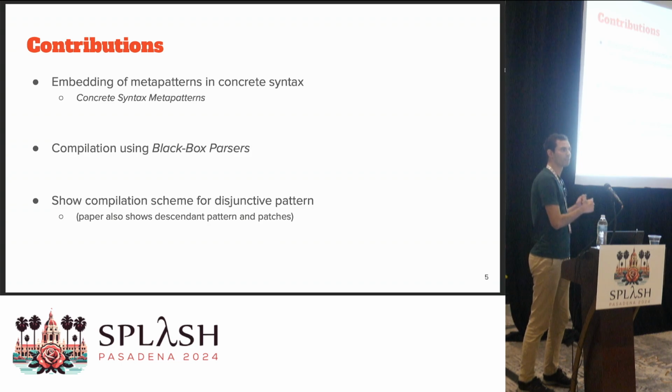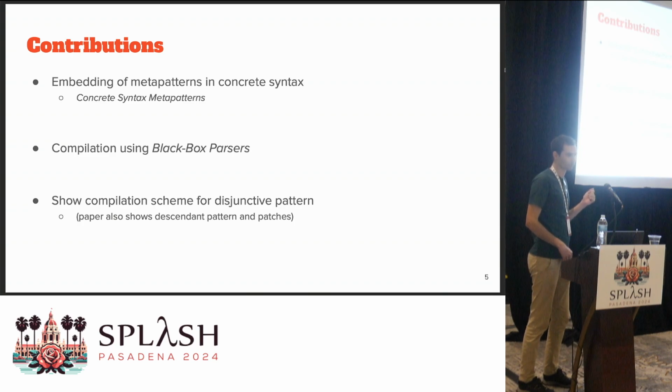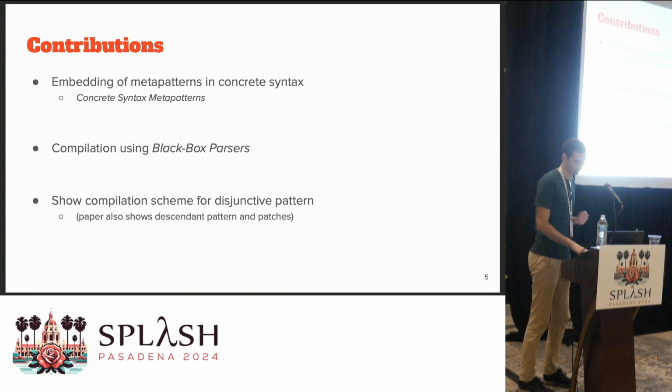I'm going to do that using black box parsers. That means that all I need is some parser of the language that you want to use, Java, C++, whatever, and we don't care how that parser works internally. That compilation should just work. In this talk, I will show how we compile the disjunctive pattern. The paper also contains some more example metapatterns and how to compile those.